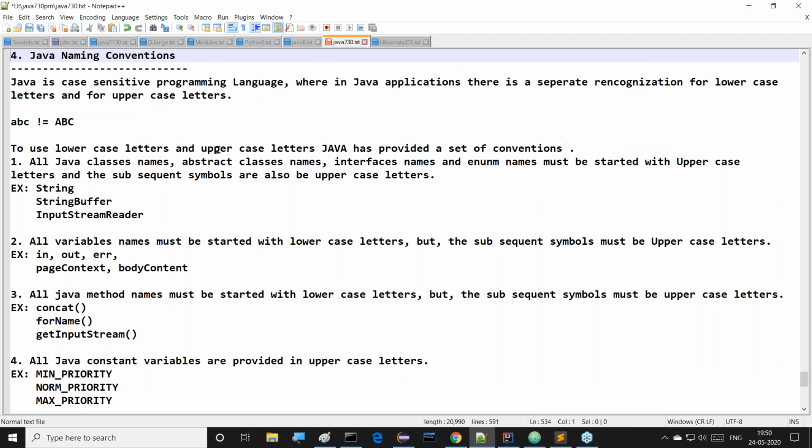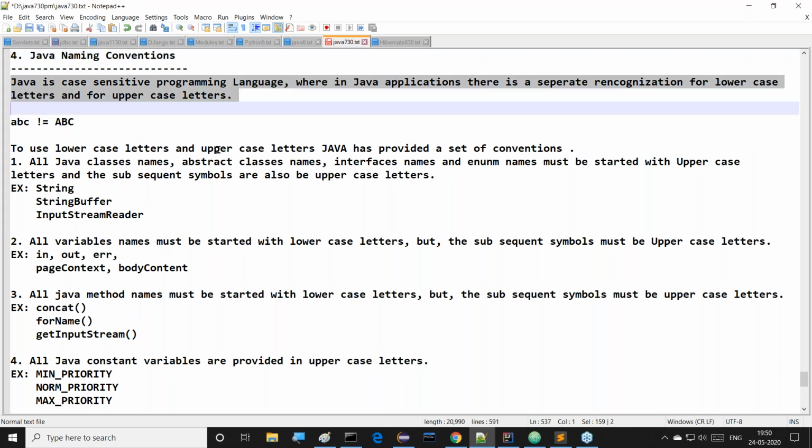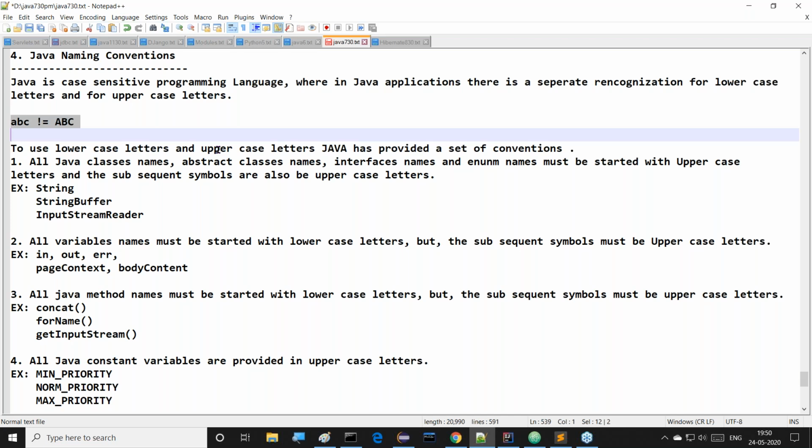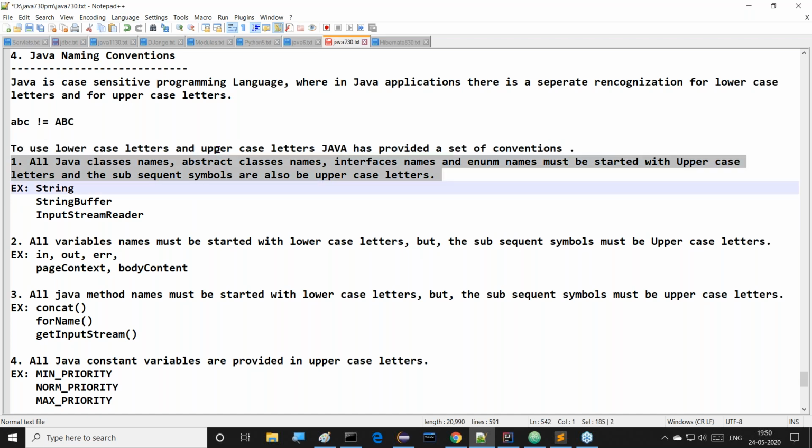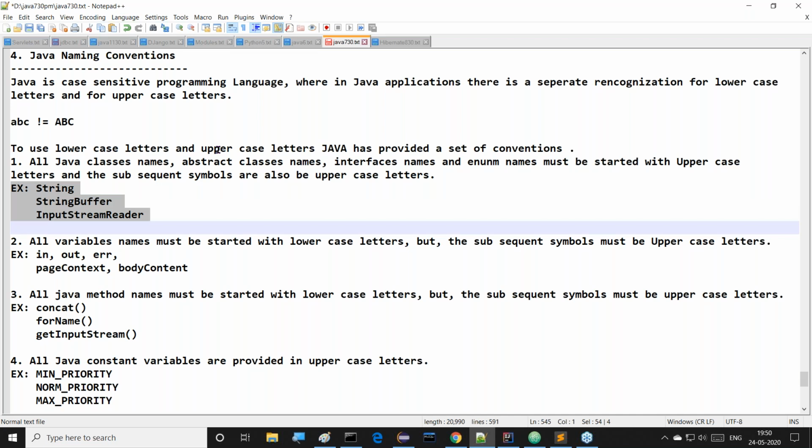Java is a case-sensitive programming language, where in Java applications there is a separate recognition for lowercase letters and uppercase letters. Small abc is not equal to capital ABC. To use lowercase and uppercase letters, Java has provided a set of conventions. First, all Java class names, abstract class names, interface names, and enum names must start with uppercase letters, and the subsequent words also start with uppercase letters. Examples are StringBuffer, InputStreamReader, and so on.